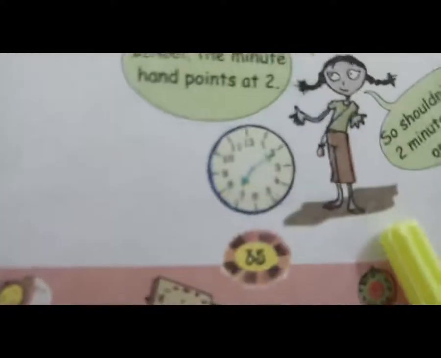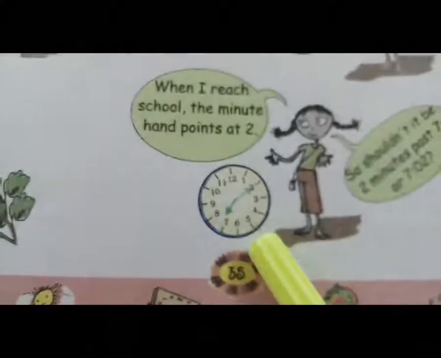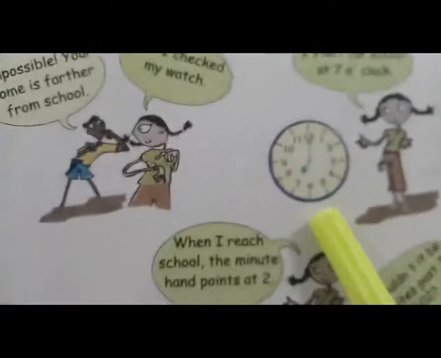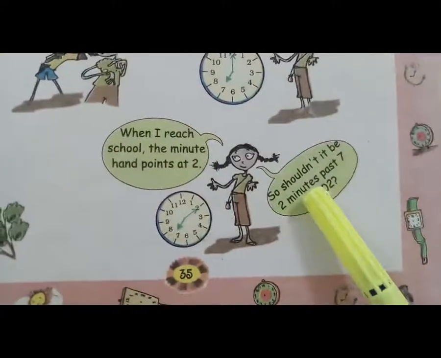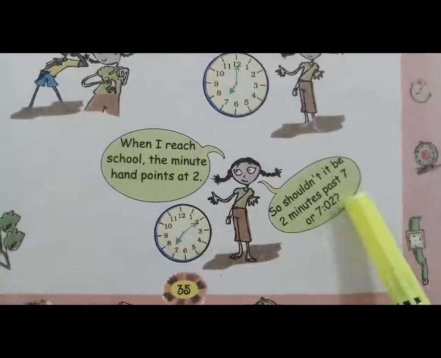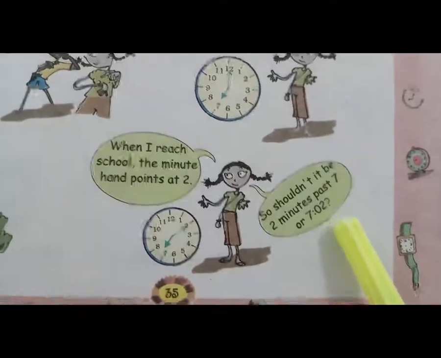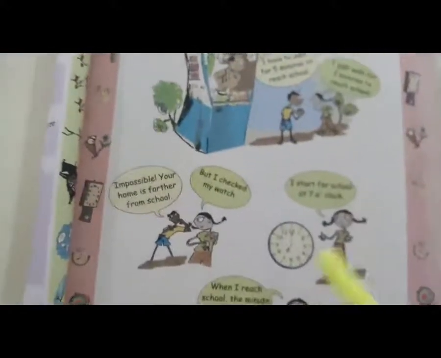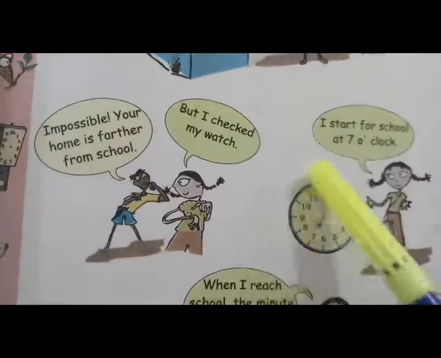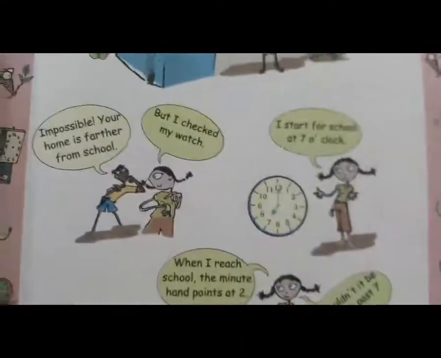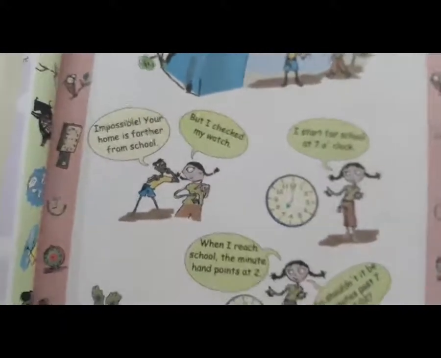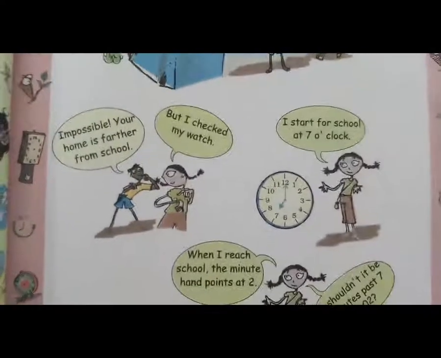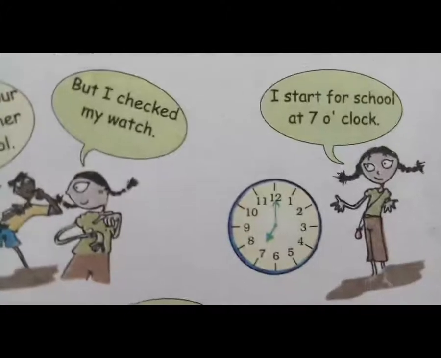See here. Here the time is showing 7, and the hand points at 2. But here it is 7 o'clock. So should it not be 2 minutes past 7? Okay, so from this page you have to learn about minutes and hours. This is the part of the clock. So we have to learn about minutes, hours and seconds of the time.